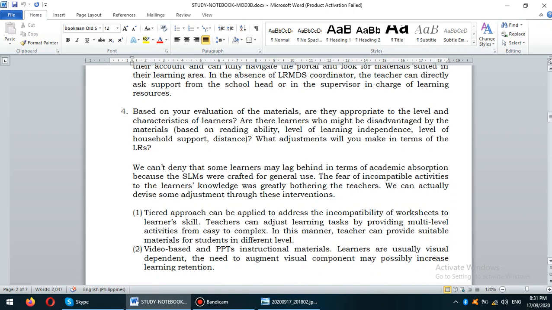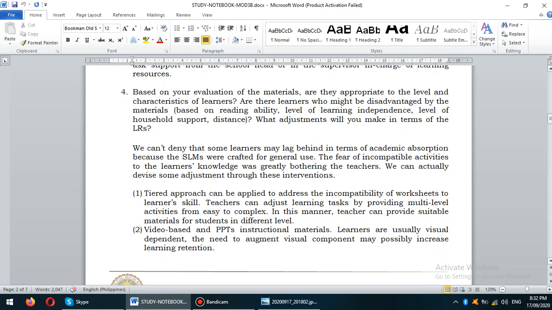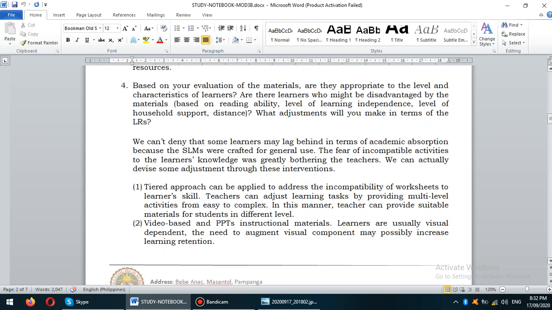Now, for this module 3, we are referring to the learning resources, how we can maximize our resources in order to cope with the needs of learners in different levels of academic standing, in different levels of skills and absorption of knowledge. Now, this would be my answer on how I can make adjustments in the LRs in order to support the needs of the learners.